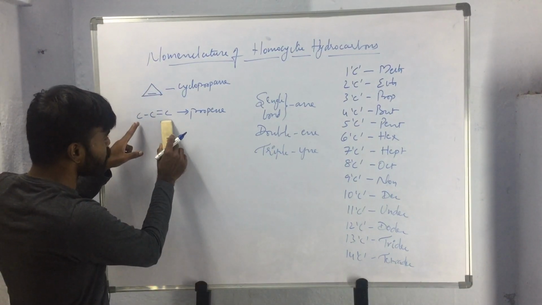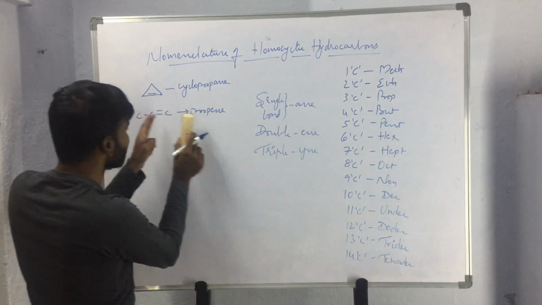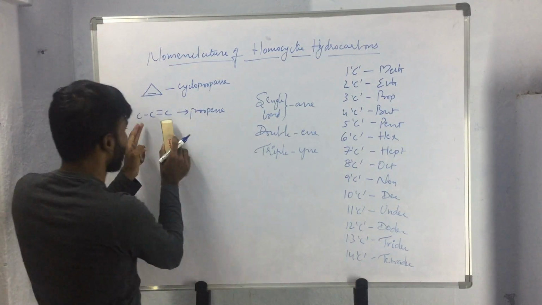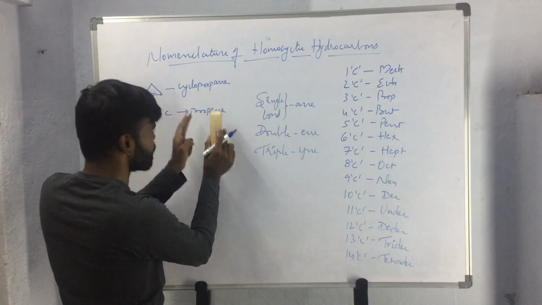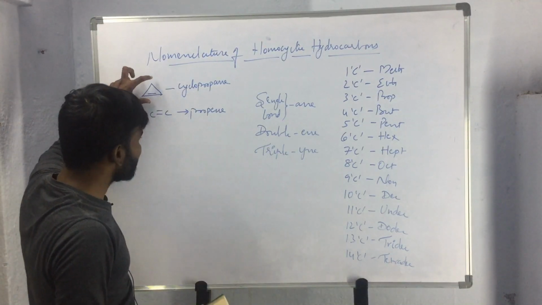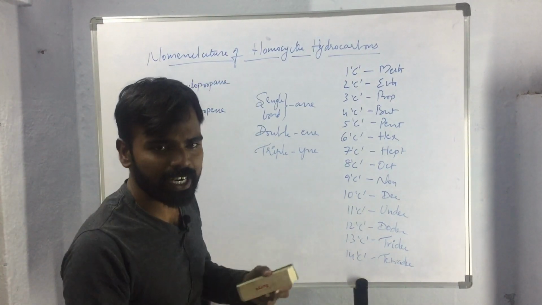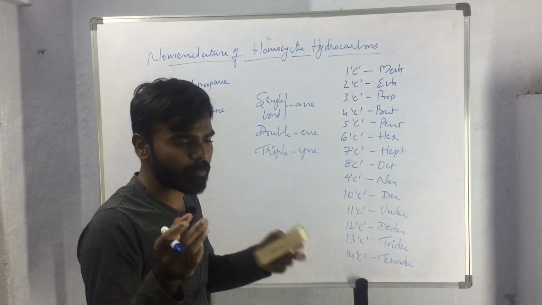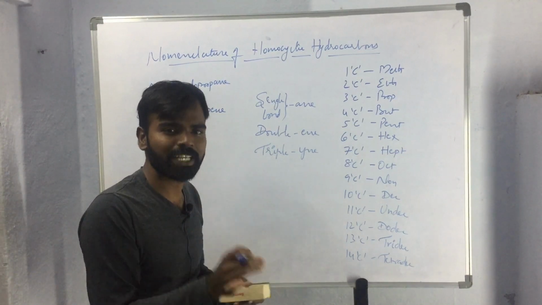This open chain hydrocarbon is given the name propene as it contains 3 carbon atoms and 1 double bond. And we have discussed that to name any cyclic hydrocarbon, we select the respective open chain hydrocarbon and prefix the name cyclo to it.